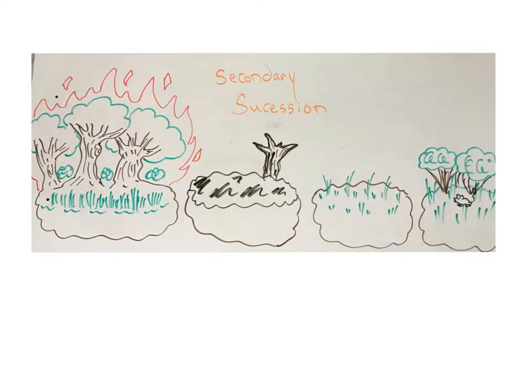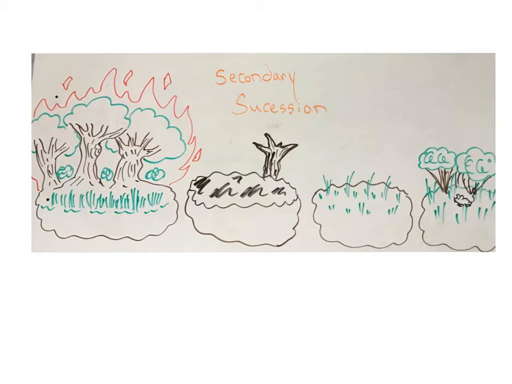So the example we're going to use is this climax forest or climax ecosystem. The climax means the finish, the very last thing. So in this case, we have this old growth forest with a lot of big, large, old trees, some nice shrubs, very diverse animal life, lots of organisms living here, and that will be the final stage of our ecosystem.